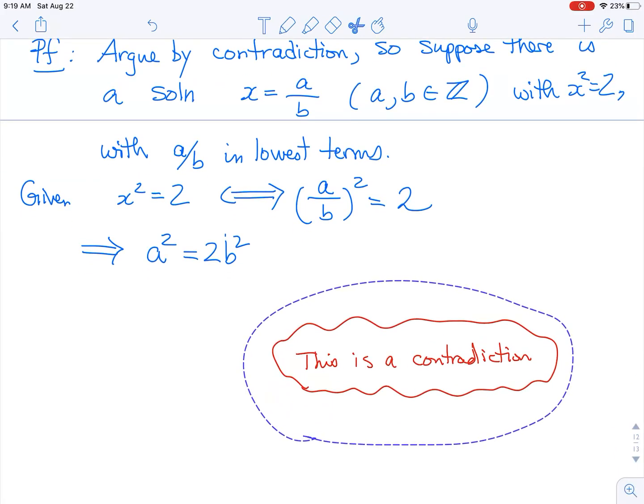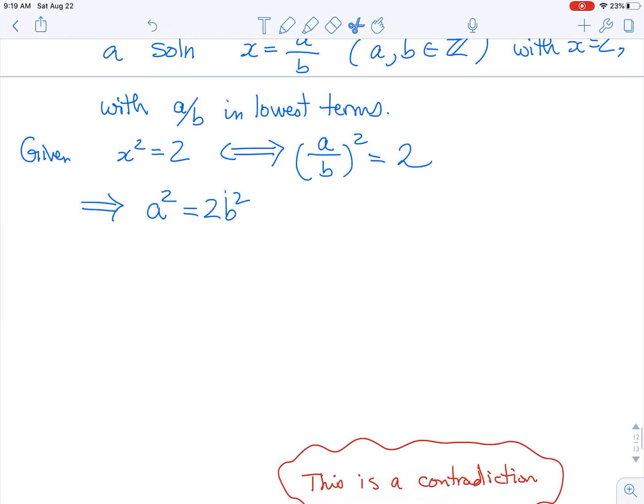And let me just get this contradiction out of the way for the moment. And now once we have this, we know that a squared is even. Look at it. It's a squared is 2 times an integer. So that must mean that this right-hand side is even. So the left-hand side, which is a squared, must be even.